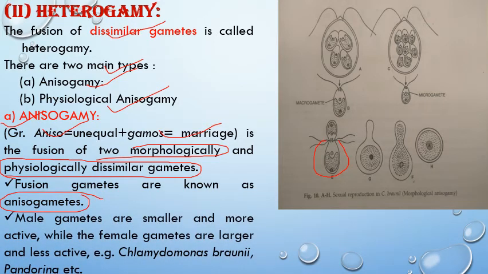Here the male gametes are somewhat smaller in size, and the female gametes are larger in size. Besides this, the male gametes are somewhat active, and the female gametes are sluggish, less active. So this is shown by Chlamydomonas species, that is Chlamydomonas braunii, and Pandorina. So these are some algal forms which show anisogamy.